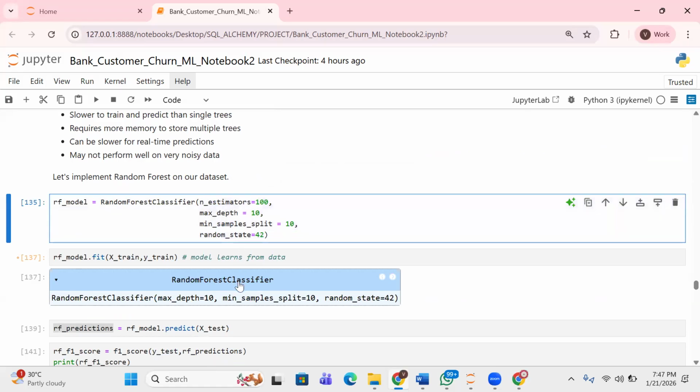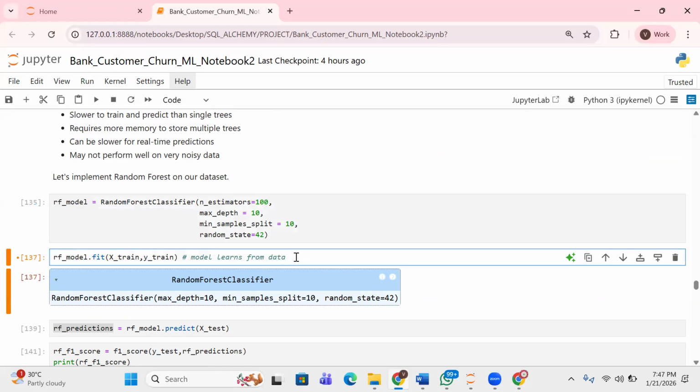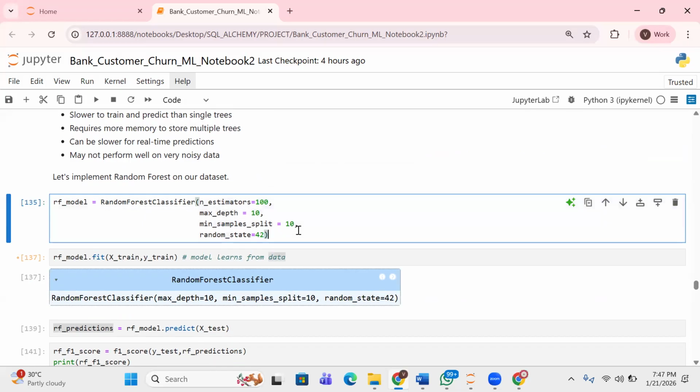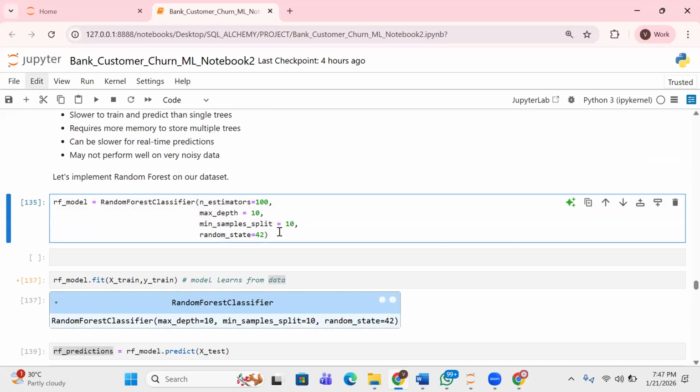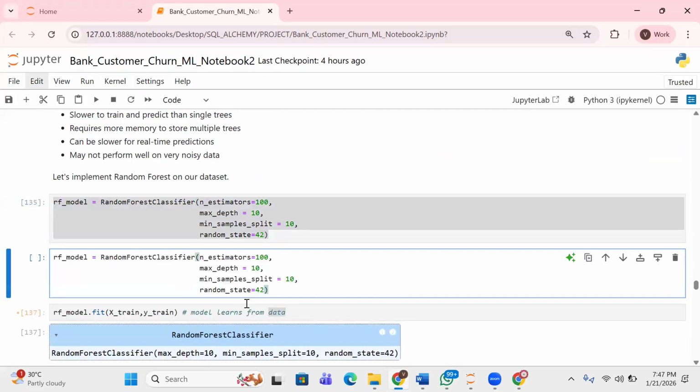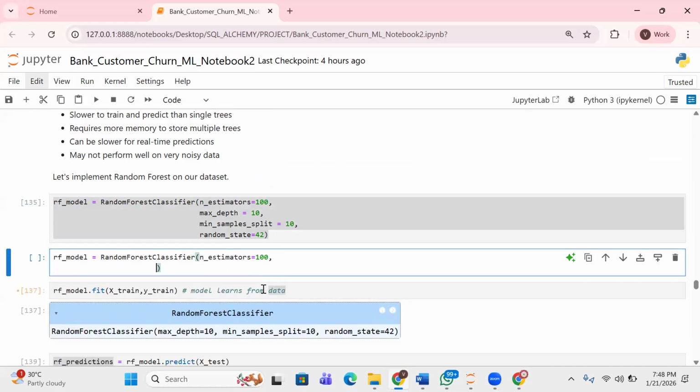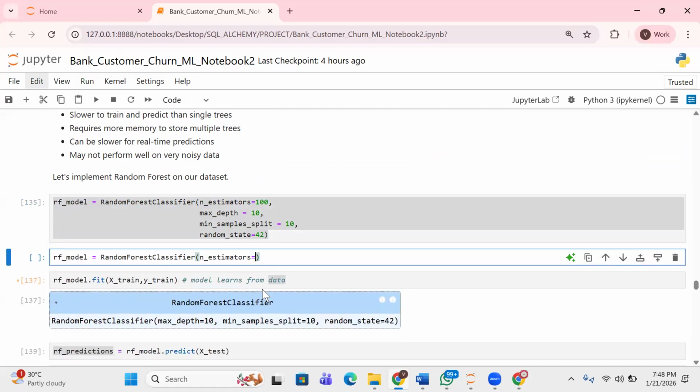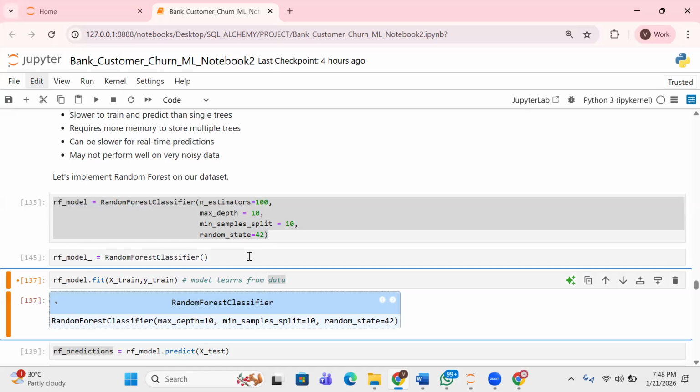Now, after this is done, the next thing is, this is just you instantiating. So the question would be, Victor, do I really need to write anything in this bracket? It's not a must actually. Let me just show you something. So you can see it's still gonna work, right?